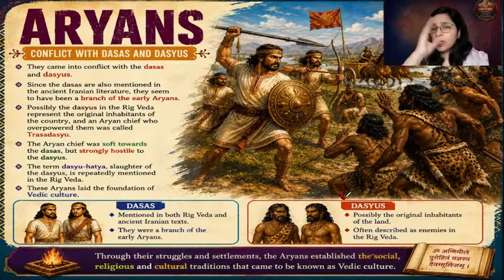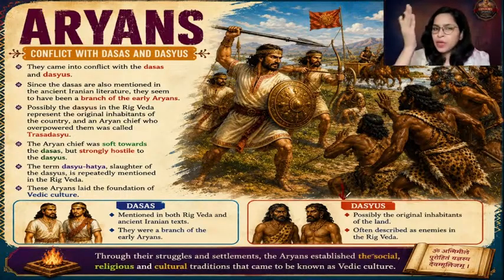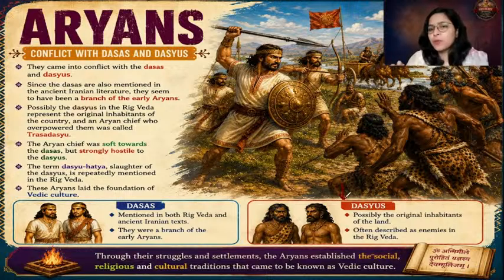Okay. So probably when Aryans came to India, they had a conflict with the Dasyus. Dasyus were the original people of this land, and they are often described in Rig Veda that Aryans were in conflict with Dasyus. Battles were fought with Dasyus, and ultimately, since Dasyus, like the people of Indus Valley civilization, did not have advanced weaponry, Aryans defeated Dasyus. So that is the first thing you need to remember.